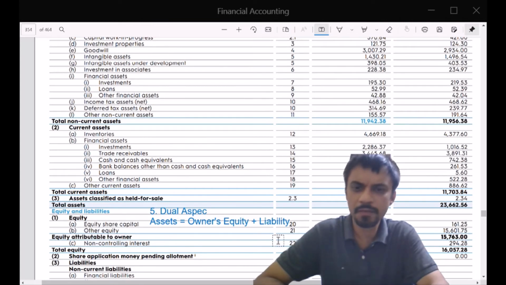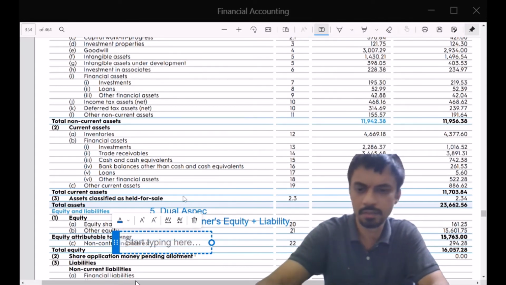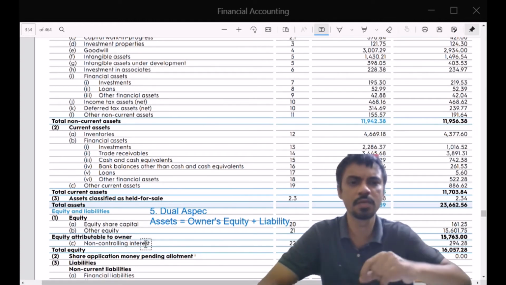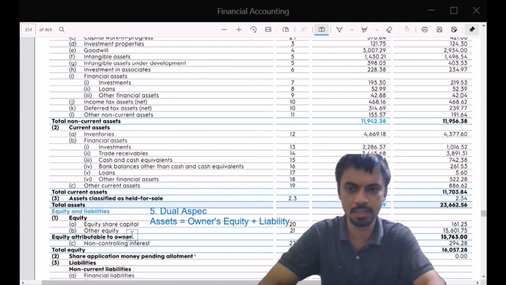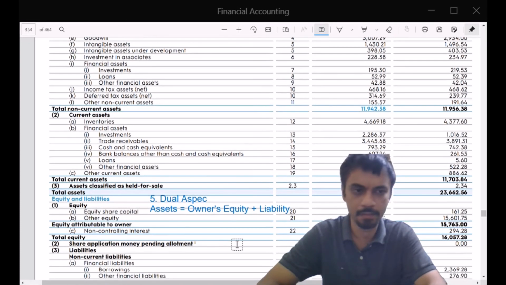Then the company may have given some other forms of equity. The most notable is our preference share. So that is the non-controlling interest. It means they don't get the voting rights, whereas these are the ordinary shares who get the voting rights. So all three put together is equity. The value is about 16,000 crores. We will go with the same figures because we are comparing this year.